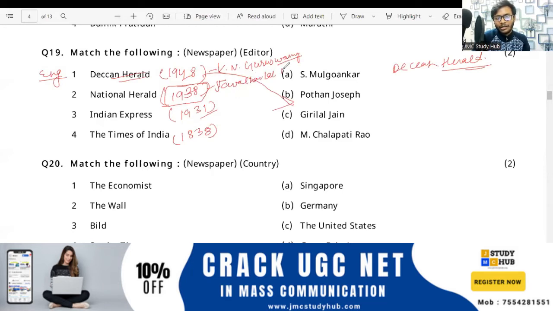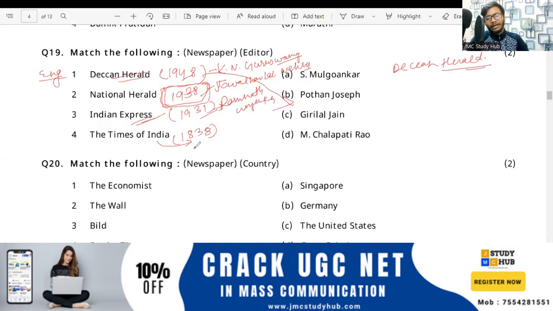Why did Jawaharlal Nehru start the National Herald newspaper? To win independence, right? The newspaper worked as a tool. ये टूल की तरह काम किया था, और स्टार्ट किसने किया था? जवाहरलाल नेहरू ने, right? So talking about the Indian Express, now it is in 1931, and the founder of the Indian Express, that is who? Ramnath Goenka. Okay.